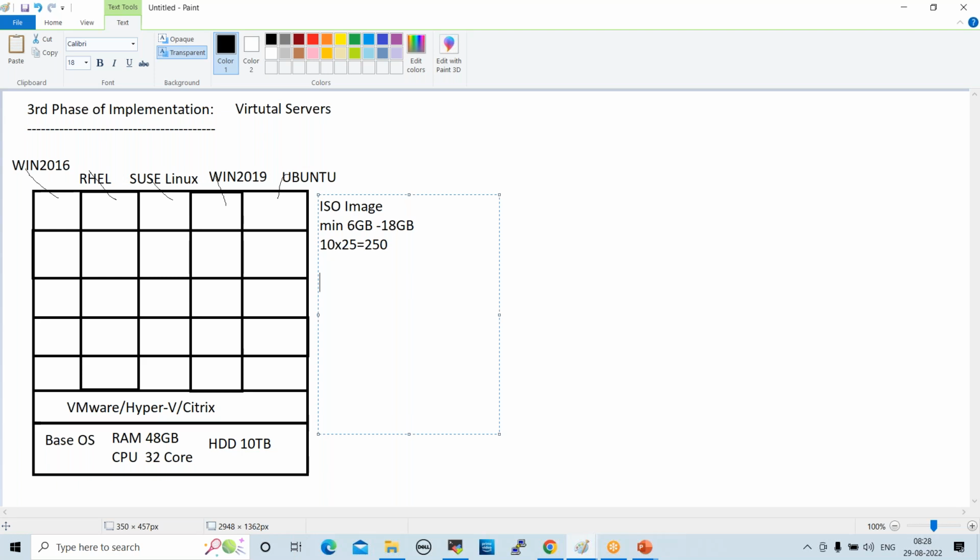When you restart any physical or virtual server, it will take minimum 4 to 8 minutes. It will check memory, updates, then restart, right? So this much time the client will not accept, the client will not wait, right? So that is one more drawback.